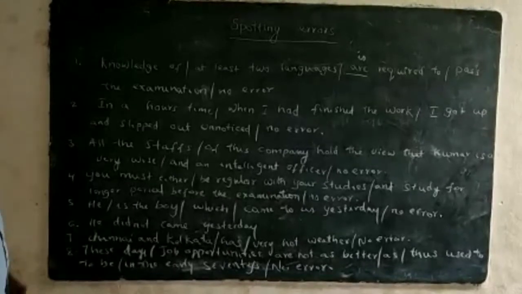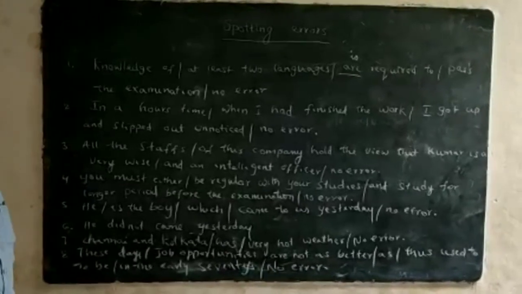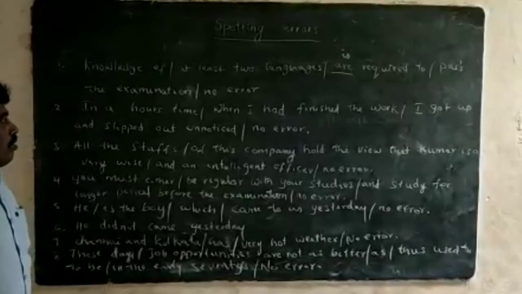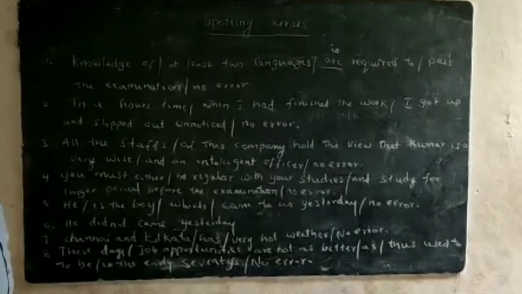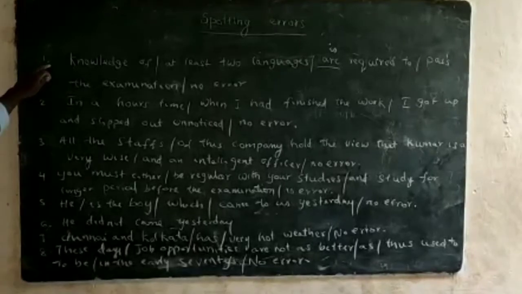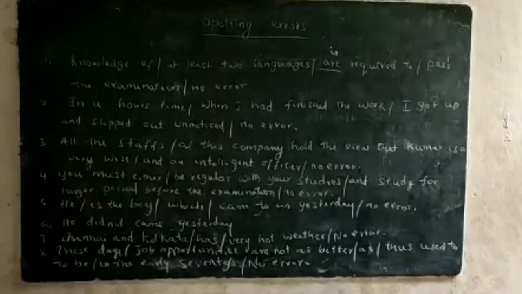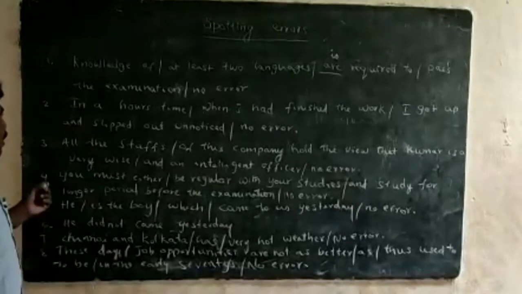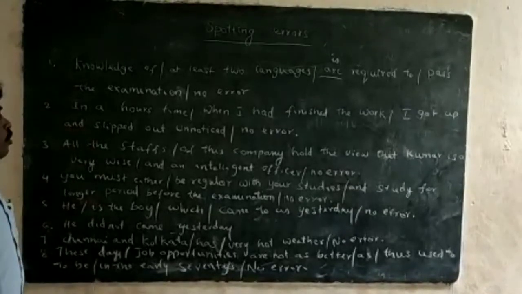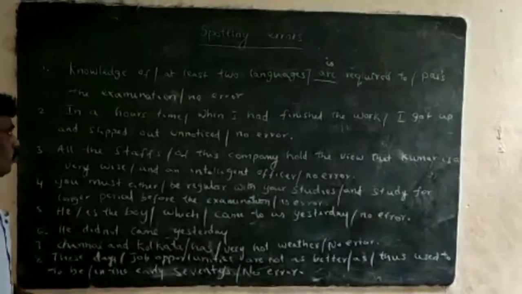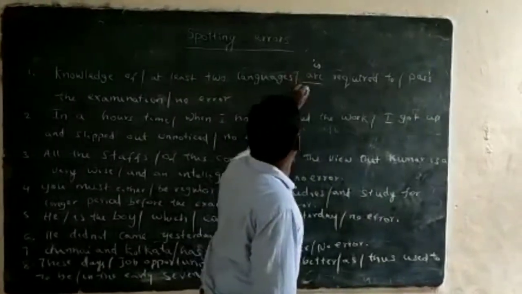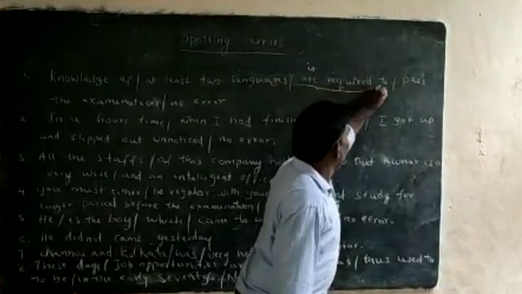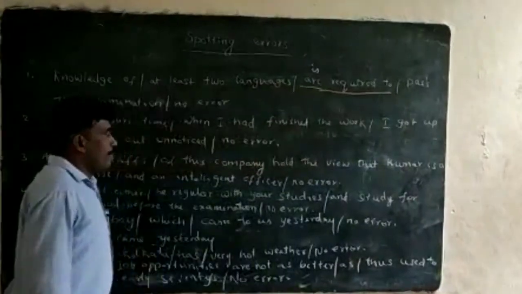For example, "Knowledge of at least two languages are required to pass the examination." Here, knowledge is the subject and it is singular, so the verb also should be singular. Instead of "are", we should use "is". So the third part is wrong in this sentence.